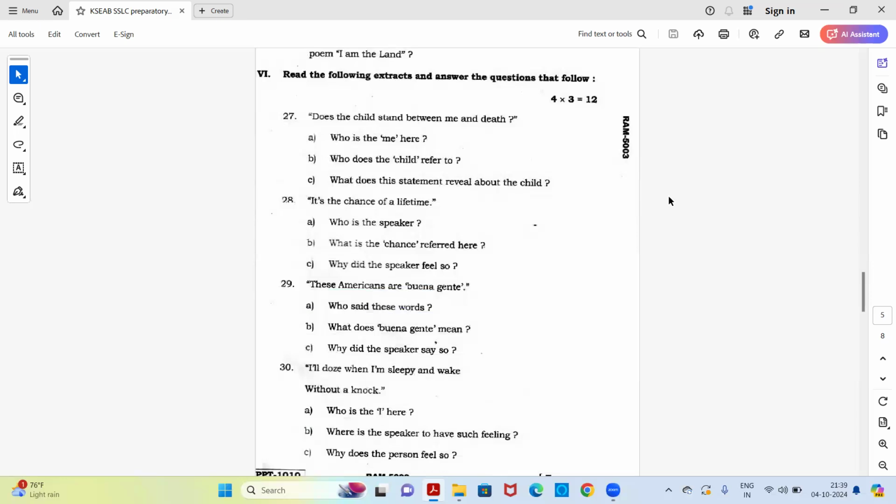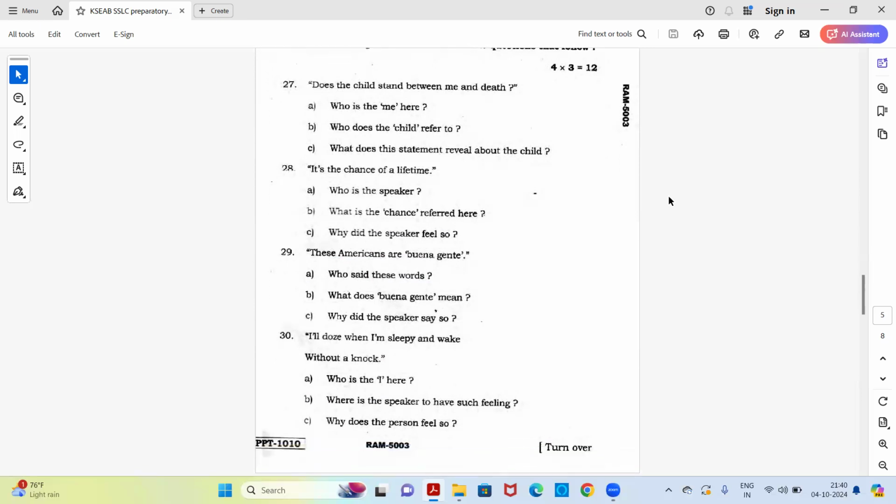Next question. It's the chance of a lifetime. Who is the speaker? What is the chance referred to here? Why did the speaker feel so? Next extract. These Americans are buena gente. Who said this word? What does buena gente mean? Why did the speaker say so?